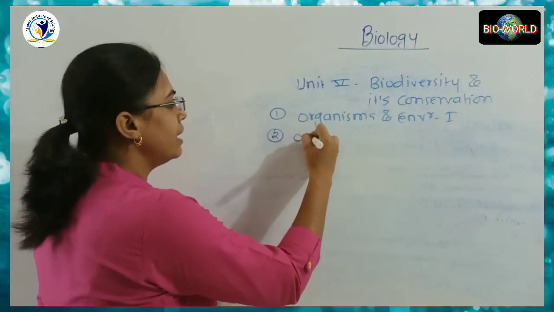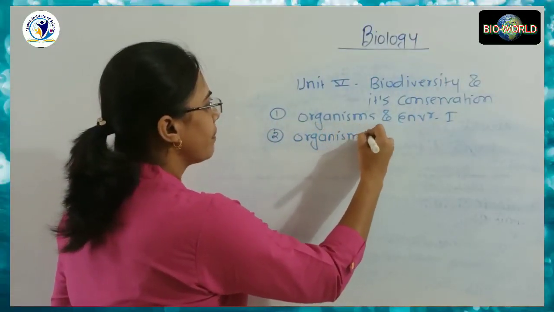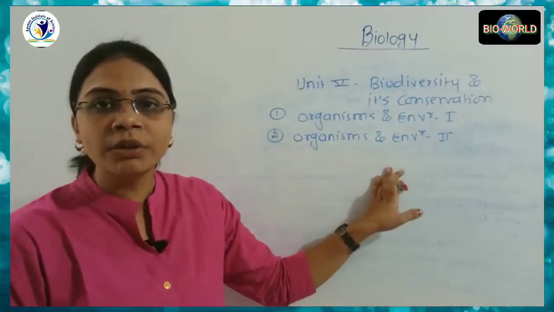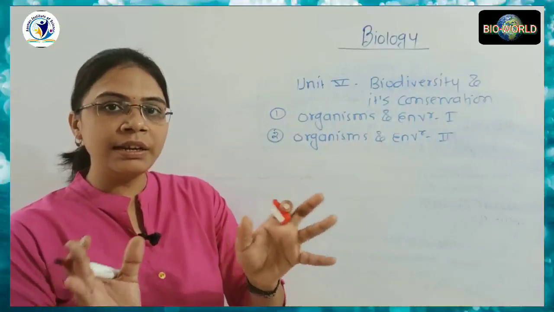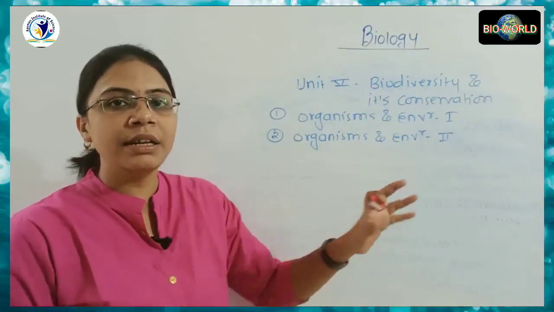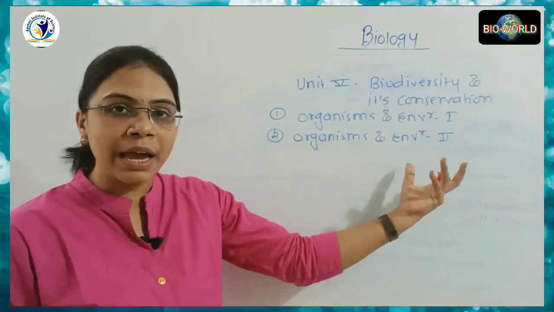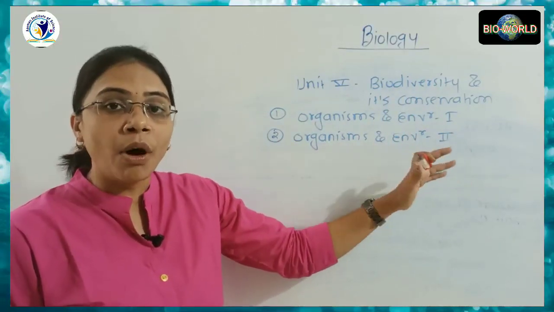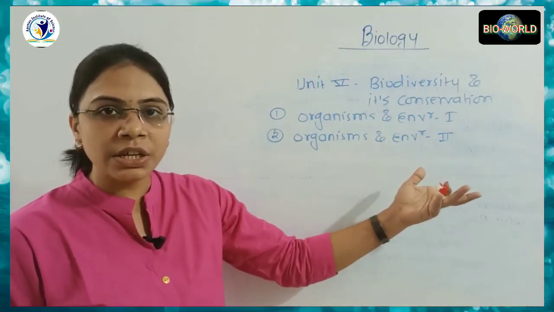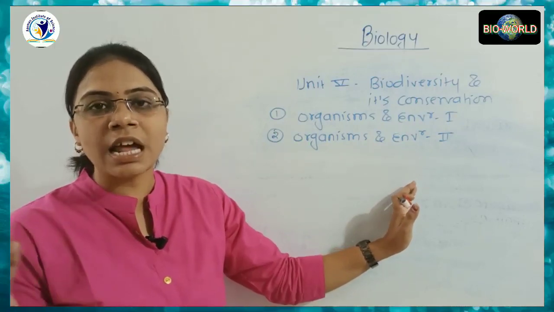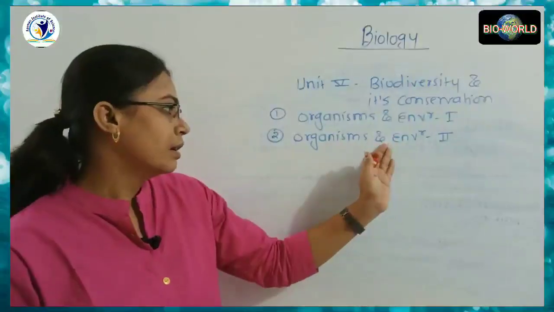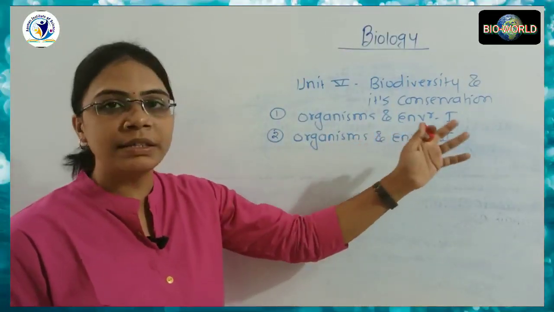The second is organisms and environment, part 2, which explains the ecosystem. When there is interaction between living and non-living components, it forms the ecosystem, and the study is ecology. What is meant by habitat? What is meant by niche? What are the patterns of ecosystem? What is productivity? What is succession? What are the nutrient cycles such as the carbon cycle, nitrogen cycle and phosphorus cycle? These topics are covered in organisms and environment.